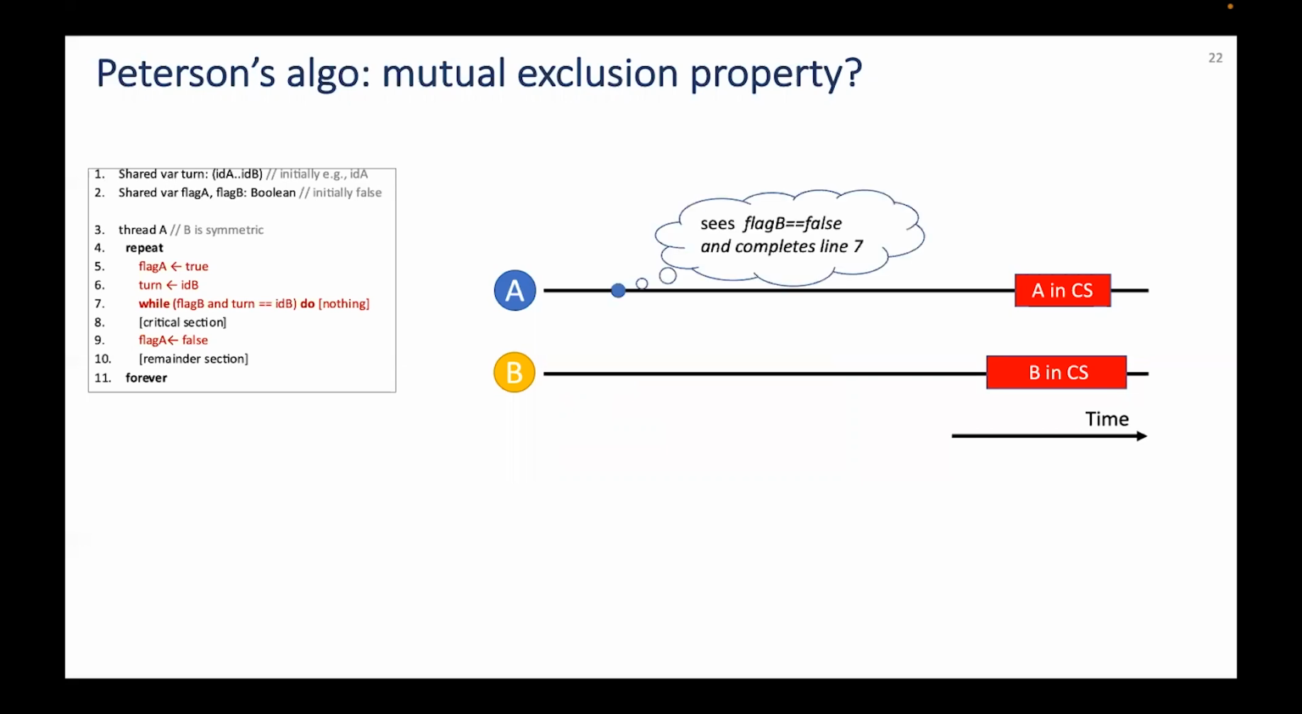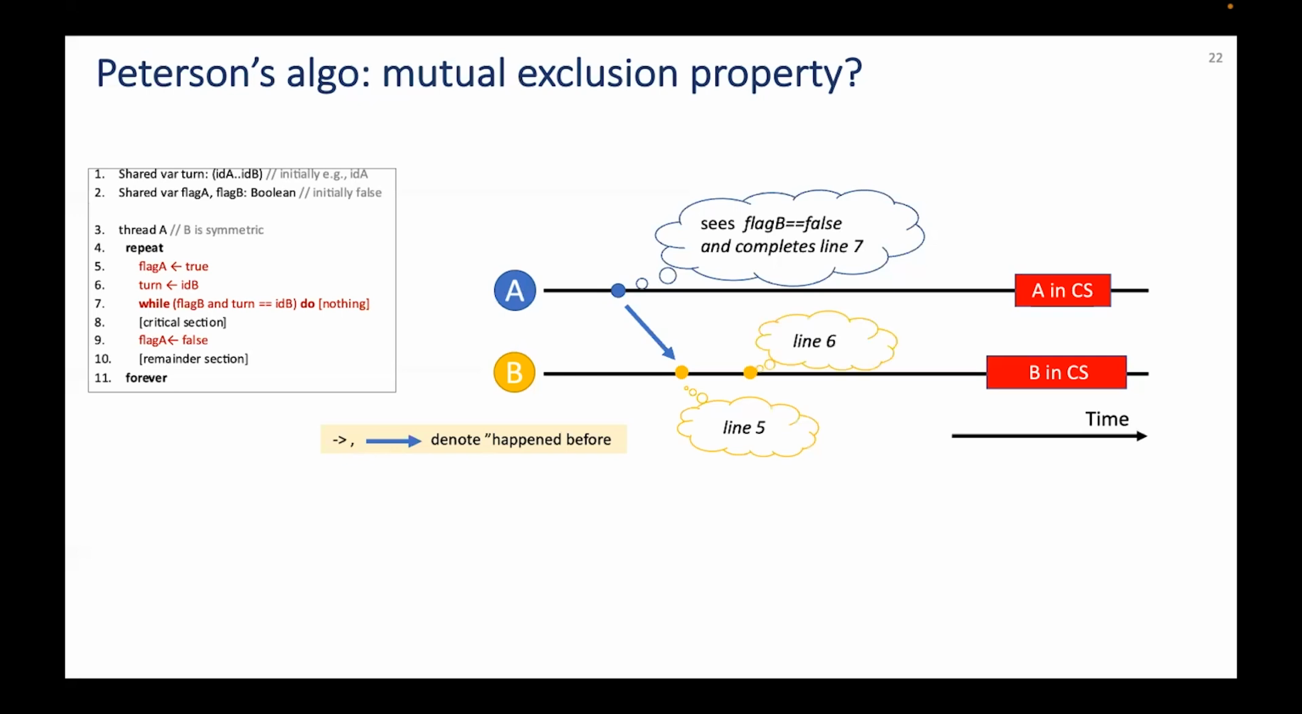Let's look at the first case. Let's say flag B is false. For B to enter its critical section, it needs to set flag B to true, the first instruction of the entry section. Since we are considering the case in which A sees flag B set to false, it means in this case B would set flag B to true after A sees flag B being false. We use an arrow connecting event X to event Y to denote that X happened before Y.